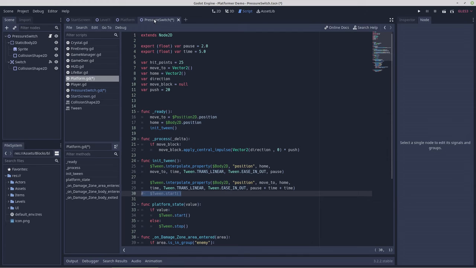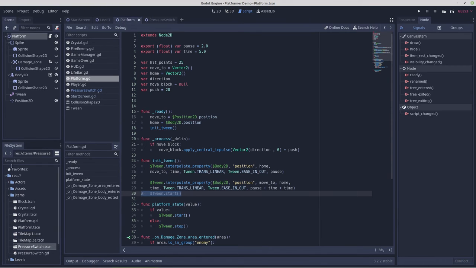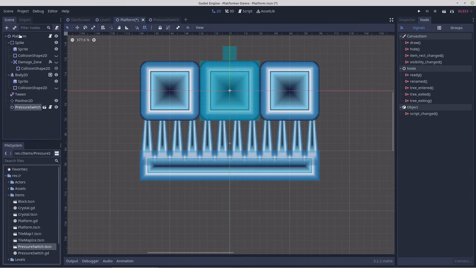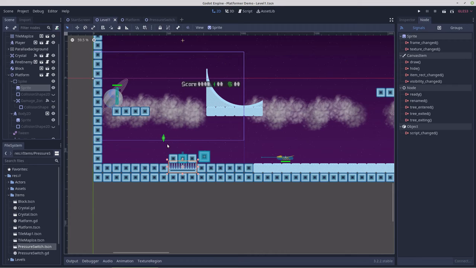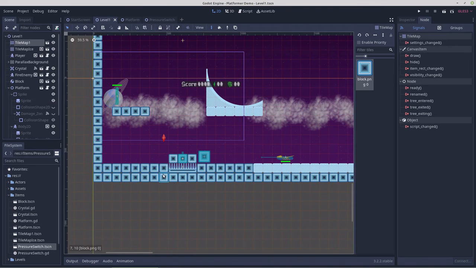We will save pressure switch, items, pressure switch. Oops, we need platform. So let's get our platform up, add the pressure switch in there. We'll save that. We'll go into level 1. Change our tile map.